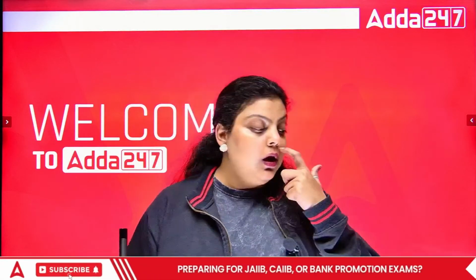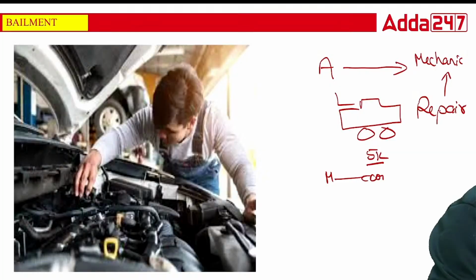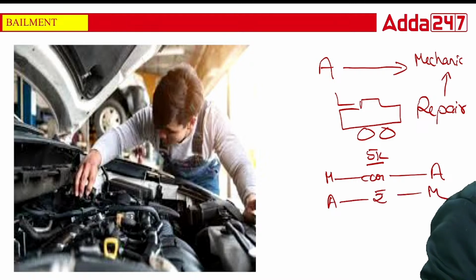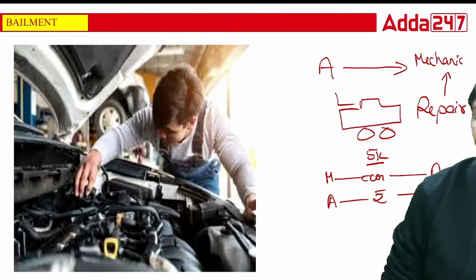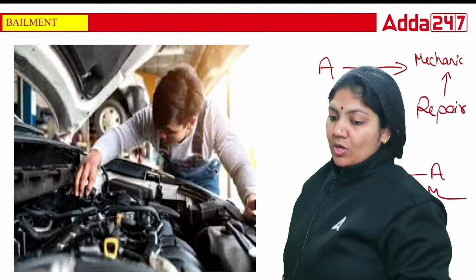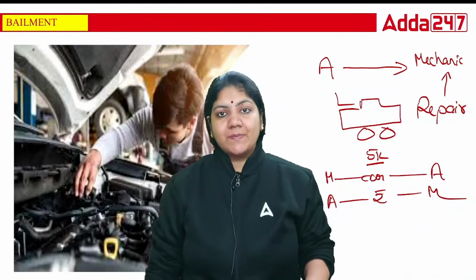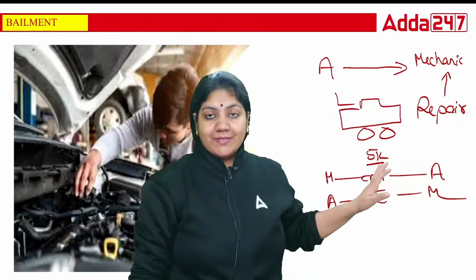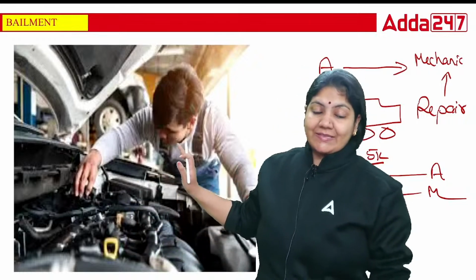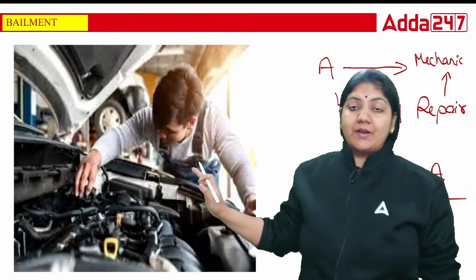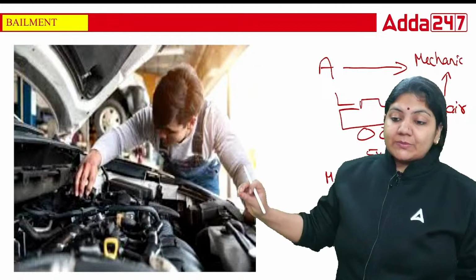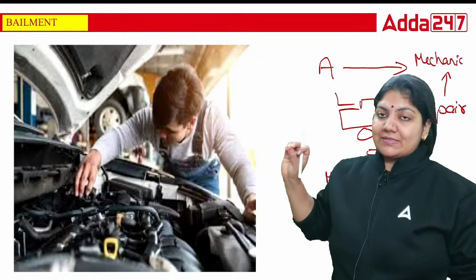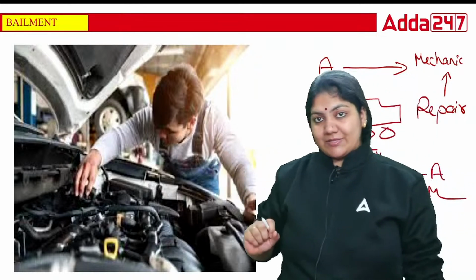A person gives the car, and the person gives rupees to the mechanic. I think you all know this example. So what is this? This is called bailment. Here in this picture, you see that the mechanic is repairing the car. So the contract between A and the mechanic is called a contract of bailment.